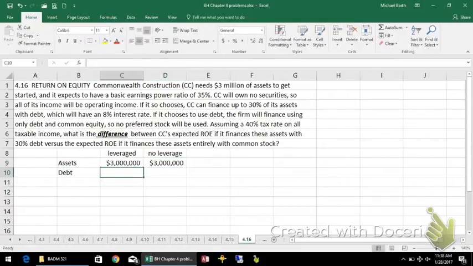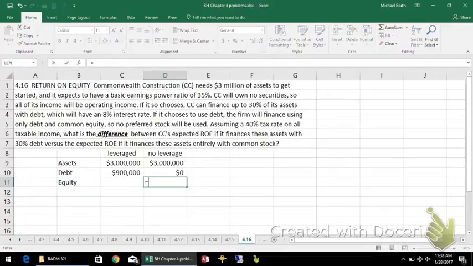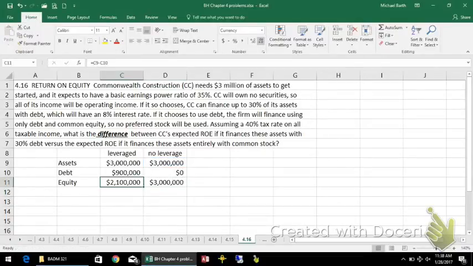If they use leverage, then the debt will be 30% of total assets. No leverage means that's going to be zero. That would mean that the equity here with no leverage would be the full $3 million, but it'd only be $2,100,000 under the leverage plan because they're using other people's money.